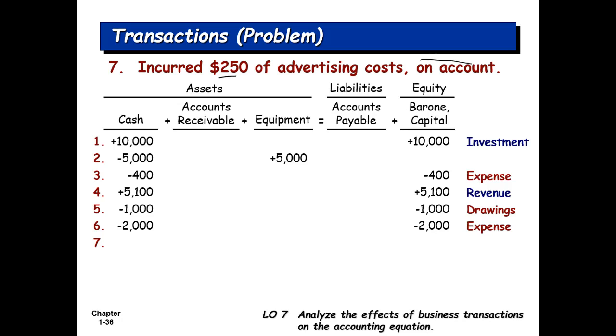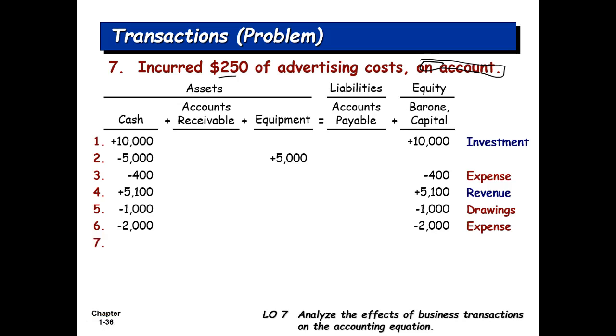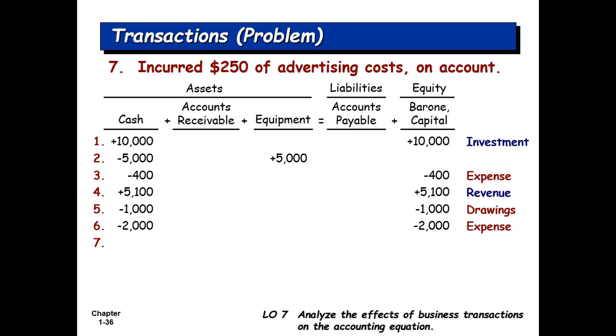Okay, let's go to the next transaction, which is incurred $250 of advertising costs on account. Now this is very important. Whenever these two words appear, on account, that means, well, what have we done? We basically have not paid money, right? We have incurred the cost, we have incurred the expense, but we have not paid the money on the spot. We will pay this on a later date.